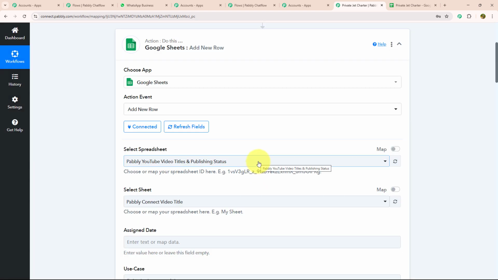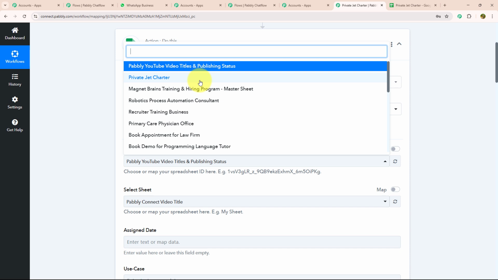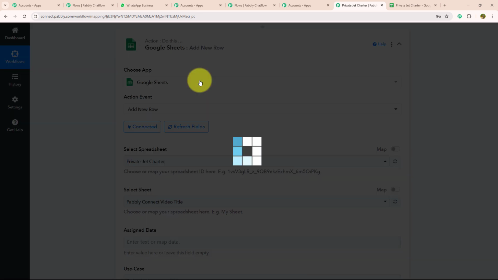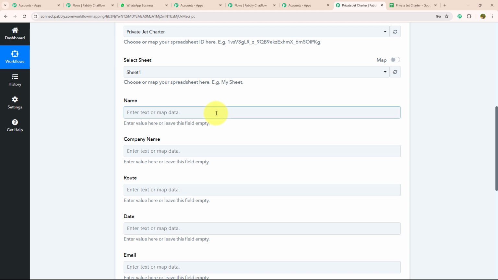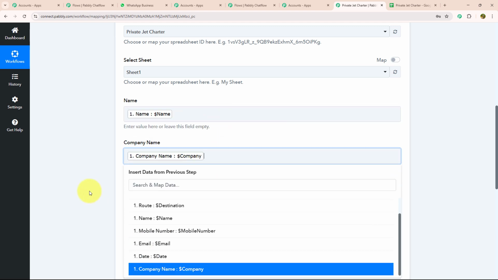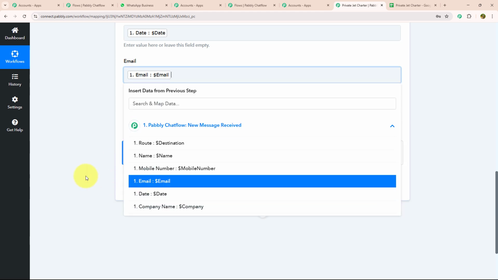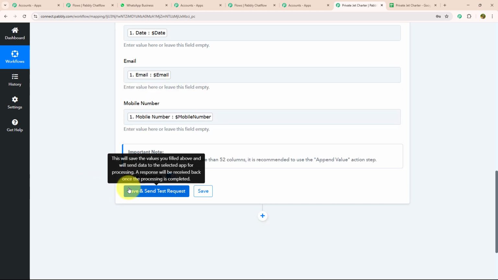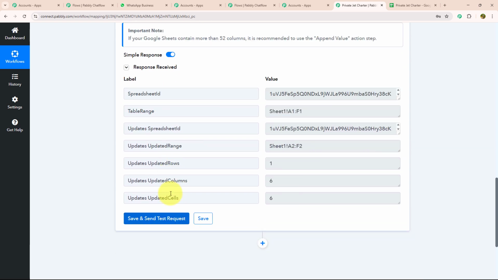Now I'm going to select my spreadsheet in which I want to fill my data. As I want to fill my data on Private Jet Charter, I will select that. After that, I'm going to map my data like name, company, route, date, email and mobile number. Mapping will help to automatically fill your data on Google Sheet as soon as your customer fills that data on WhatsApp, and that too without any manual effort. Now I'm going to save and send the test request. This will save the values you filled above and will send data to the selected app for processing. A response will be received back once the process is completed. As you can see, I got the response.